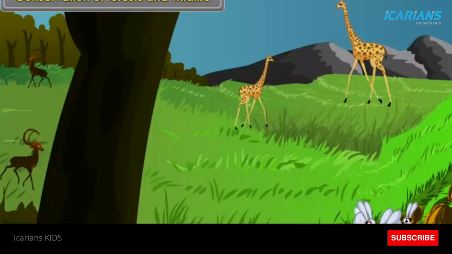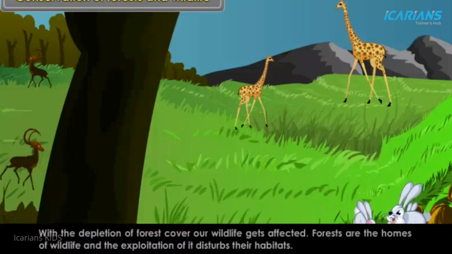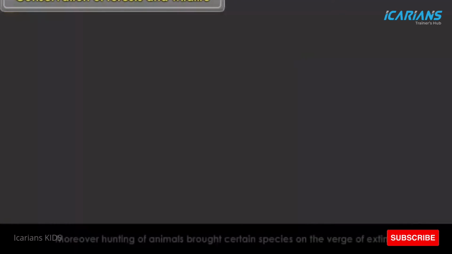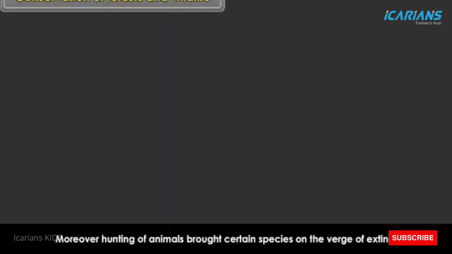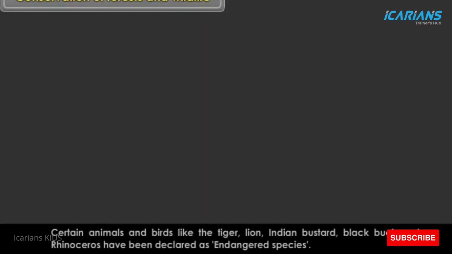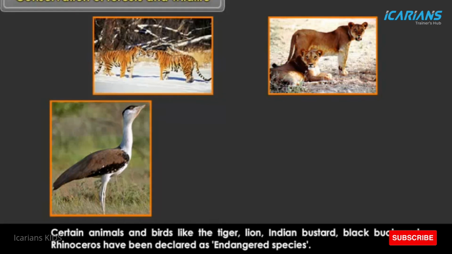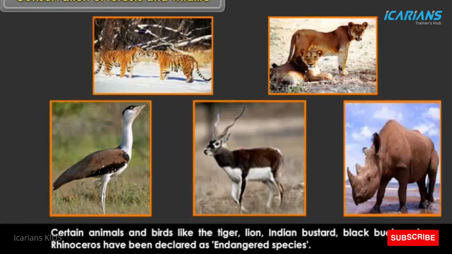Conservation of forests and wildlife. With the depletion of forest cover, our wildlife gets affected. Forests are the homes of wildlife and the exploitation of it disturbs their habitats. Moreover, hunting of animals brought certain species on the verge of extinction. Certain animals and birds like the tiger, lion, Indian bustard, black buck, and rhinoceros have been declared as endangered species.